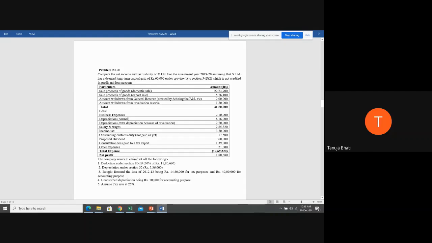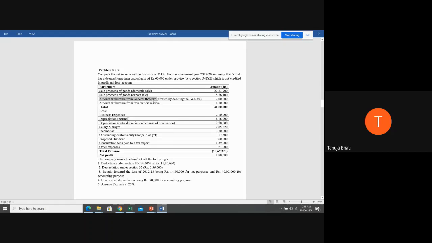Now let us see the credit side. What has to be deducted? Sales. Will you deduct it or is it relating to business? It is an income relating to business, so you will not deduct it. Next, sale proceeds of goods, export sale. This also you will not deduct from the business income.